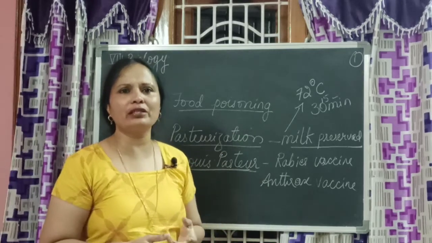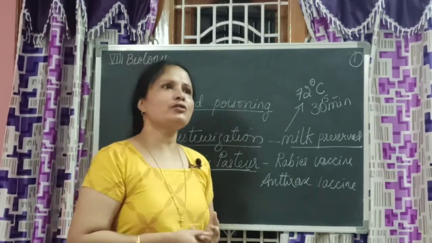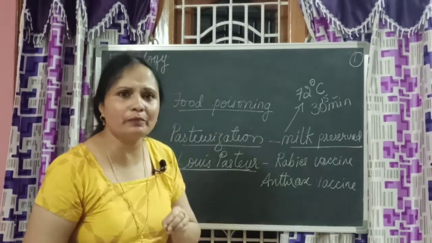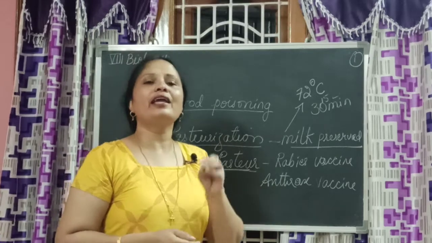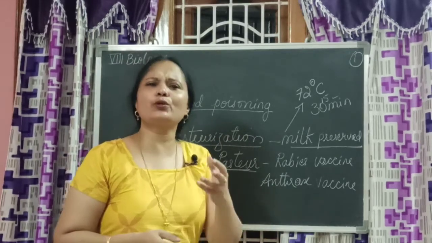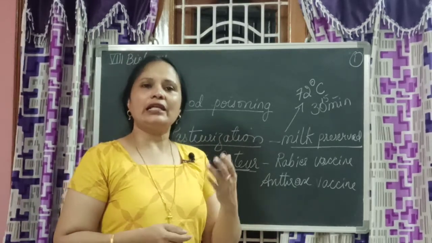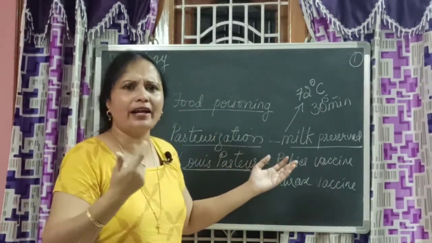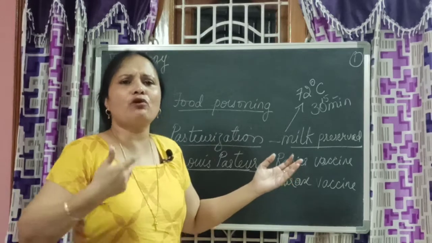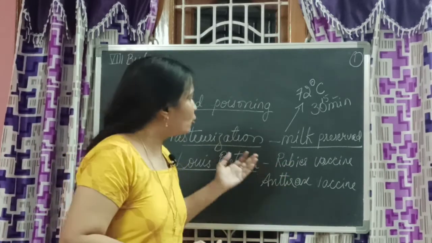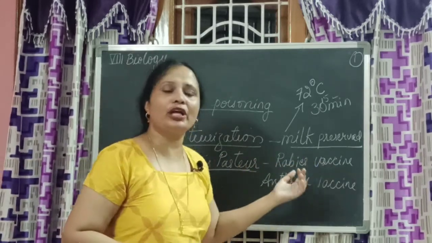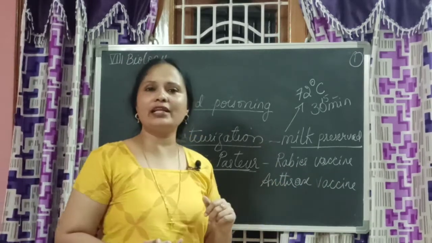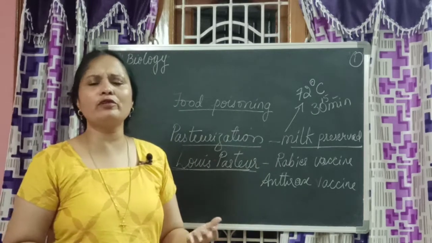The wines are prepared from fruit juices, right? So when he noticed that they might have been attacked by microorganisms, then he gave a solution. That solution helped them, right? Like that he made discoveries because of the inquisitive mind he had. He wanted to solve problems. He was always curious to know more things. Through that kind of attitude, he found a vaccine for rabies. He found a vaccine for anthrax, and like that he solved many problems of many people.